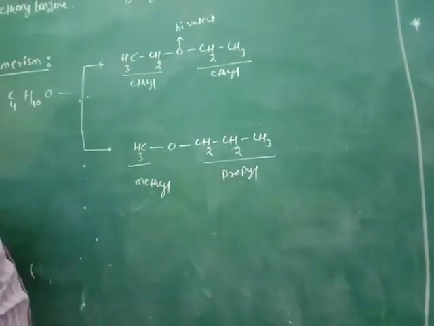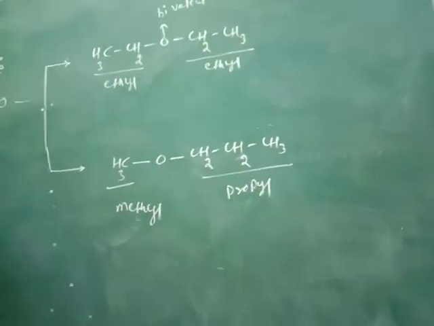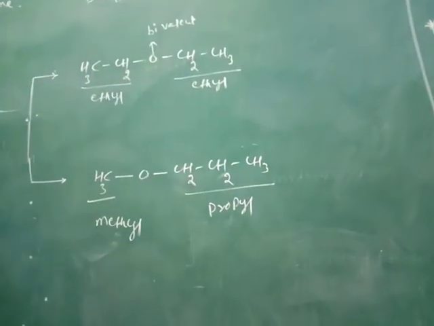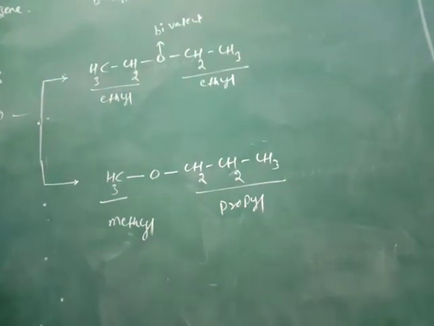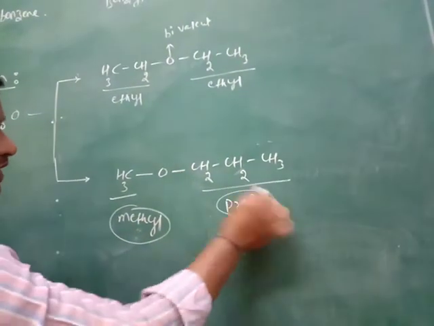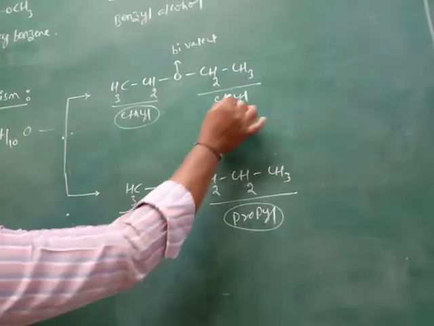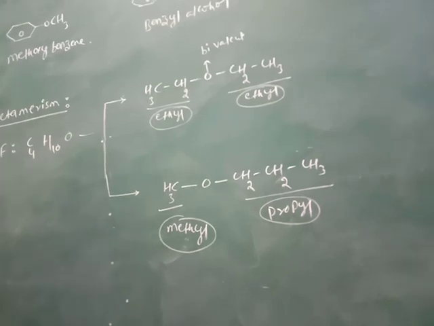So methyl and propyl are different alkyl groups. Oxygen is also the bivalent atom. So metamerism means a bivalent atom attached with different alkyl groups: methyl and propyl in one, ethyl and ethyl in the other. This is the isomerism of the ethers.